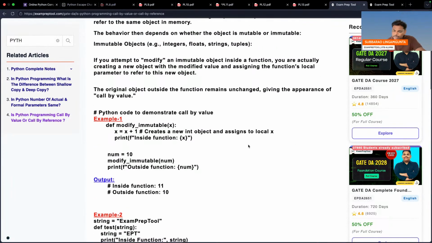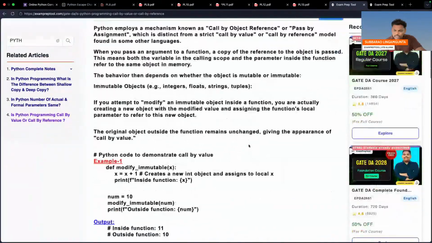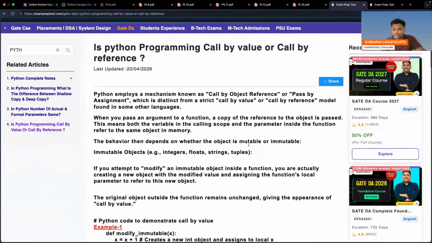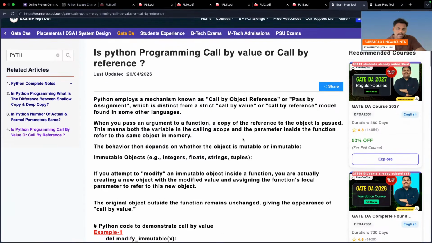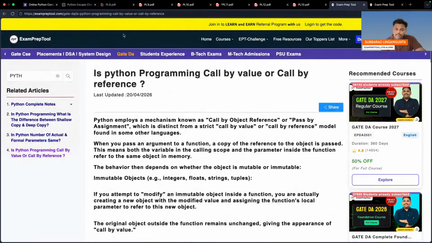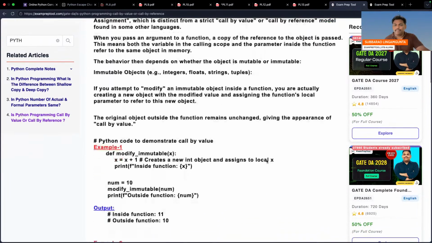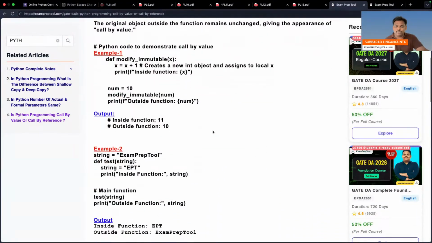So it is there on our website also. One article I have written on this. Just go to the ExamPrepTool website, ExamPrepTool.com. There you will find GATE DA. You will see GATE CSE, Placement, DSC, System Design, GATE DA. In GATE DA, go to Python and you will see Python articles. Is Python programming language call by value or call by reference? This is the article. See the first problem.